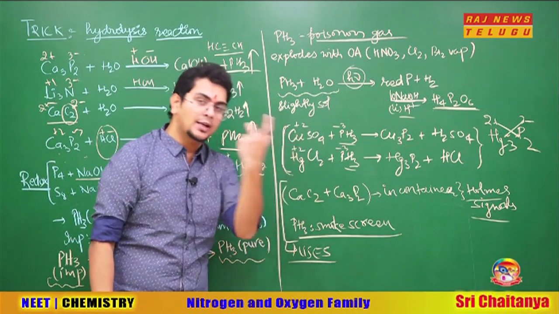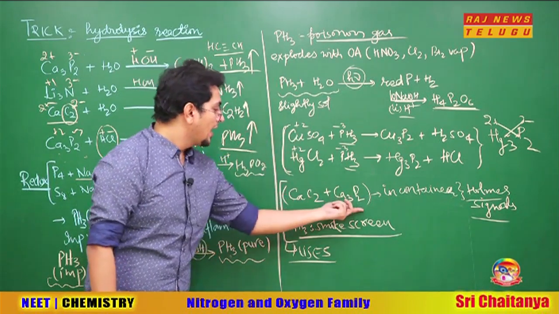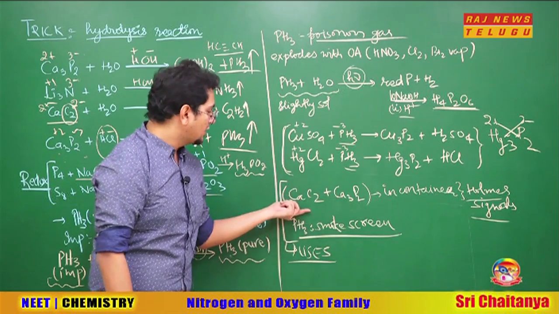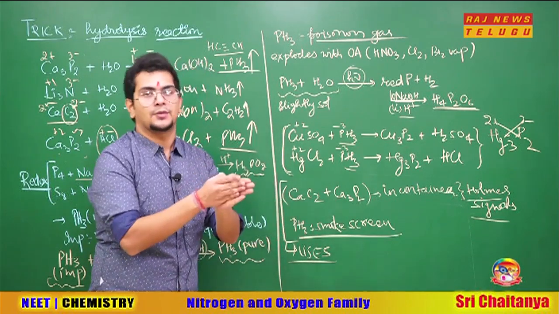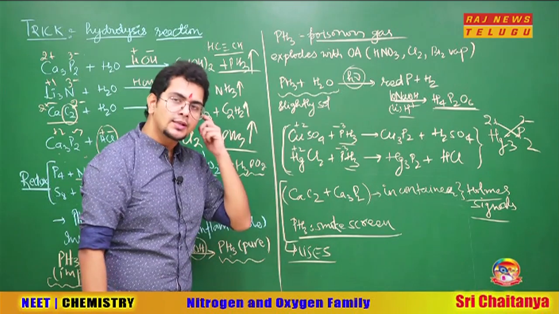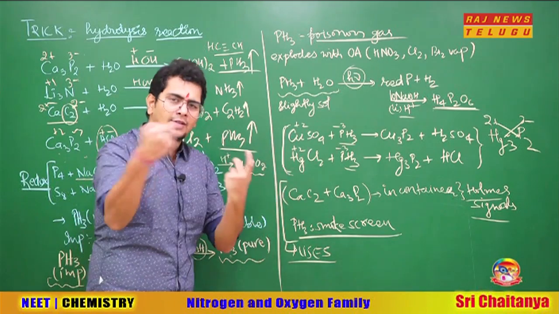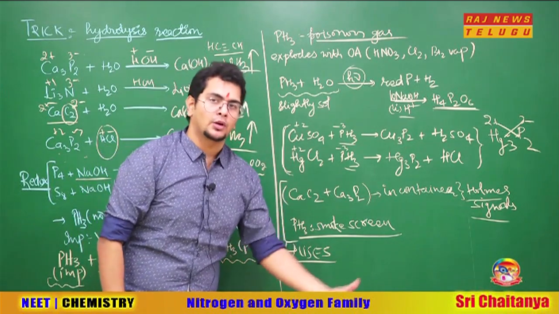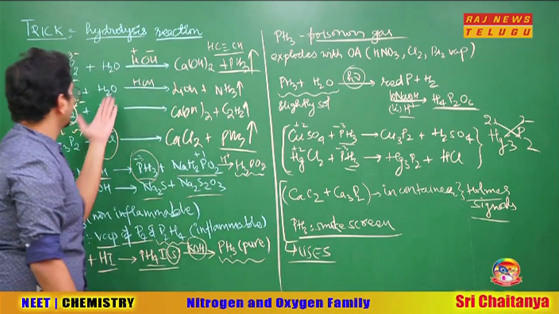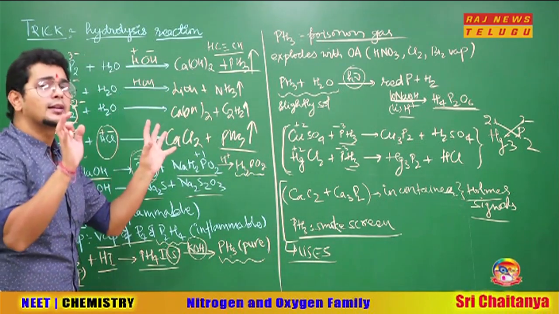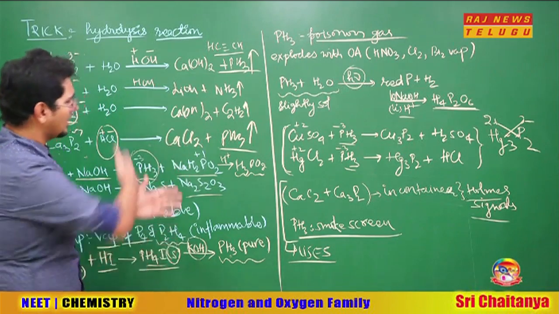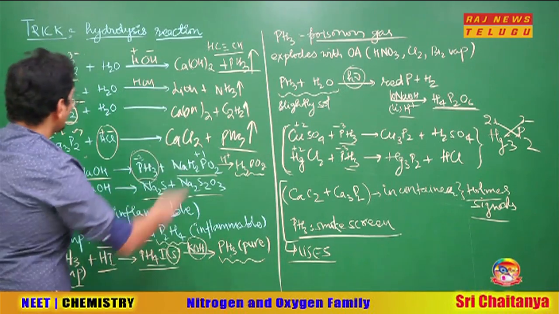They will take one container containing CaC2 and Ca3P2 with them. That means calcium carbide and calcium phosphide they will take with them. When they take these two things in combination in a container, they will make a hole there and throw them in water. And bhaiya, they know the hydrolysis reaction. Some color also they can add there, just for extra nice, like colorful things look good, na? That's why. So bhaiya, what will happen?